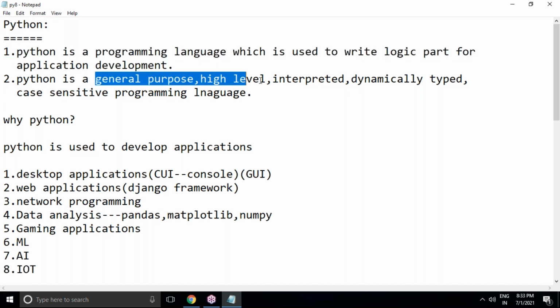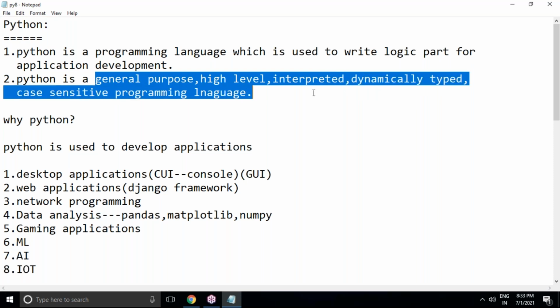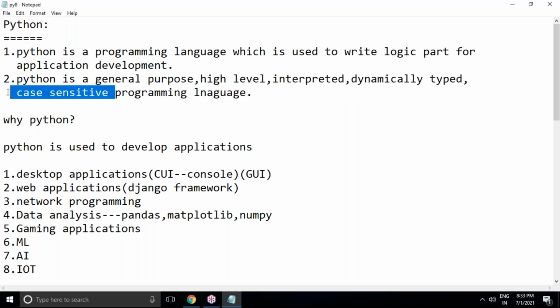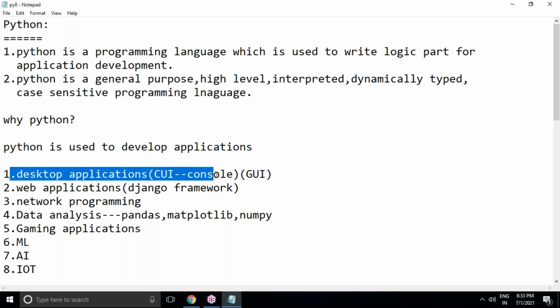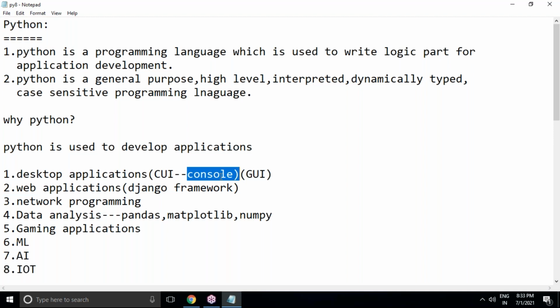and it is a general purpose, high level, interpreted, dynamically typed programming language, and it is also a case sensitive programming language. Then Python is used to develop different types of applications, that is desktop applications. CUI means command user interface console applications. GUI means graphical user interface applications. Web applications with Django framework.